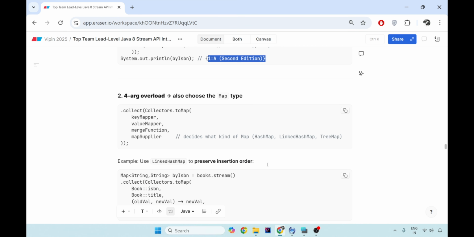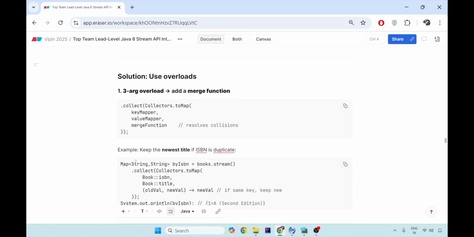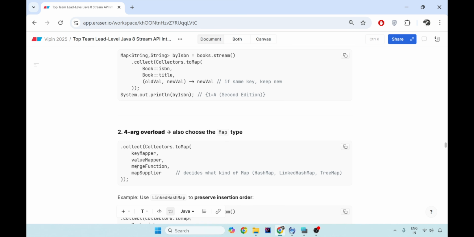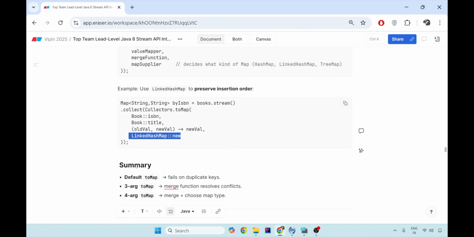They are even smarter than that. They have also given you a 4-argument overloaded method, which chooses the map type as well. So you can specify whether the map has to be a HashMap, a LinkedHashMap, or a TreeMap, and to use it, you can call LinkedHashMap::new. This is how these smart people have given you not just one method but overloaded versions: with 2 arguments, with 3 arguments, and with 4 arguments. 2 arguments when you are very sure no key will be duplicated. 3 arguments if there is a duplicate key. And 4 arguments when you want to tell what kind of map you need as an output: LinkedHashMap, TreeMap, whatever.